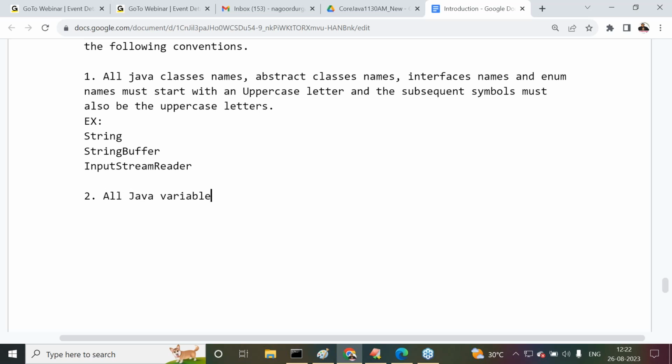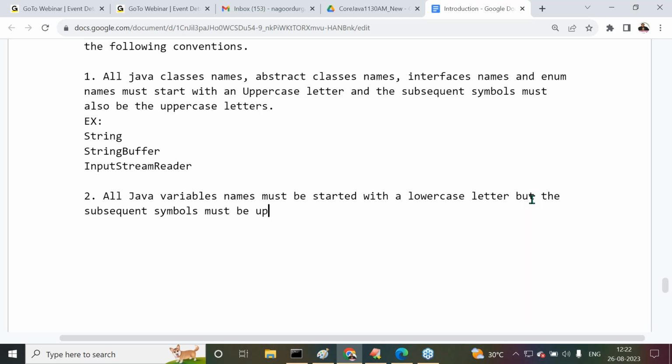all Java variable names must be started with a lowercase letter, but the subsequent symbols must be uppercase letters.